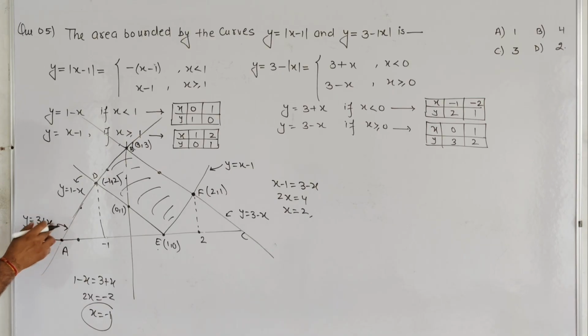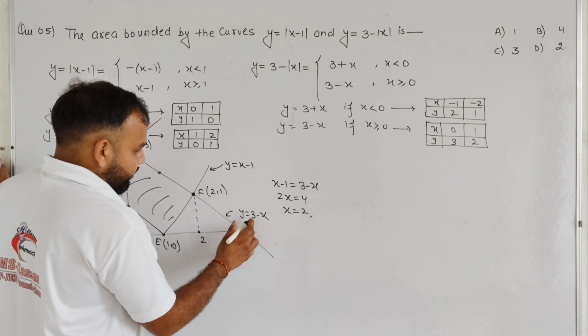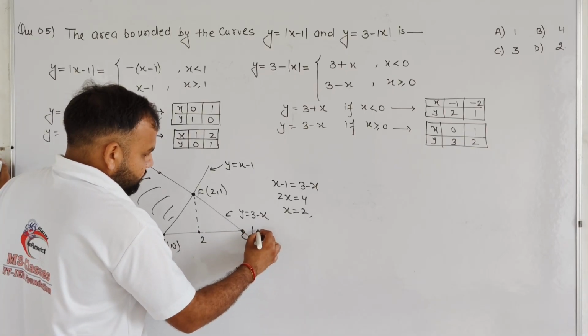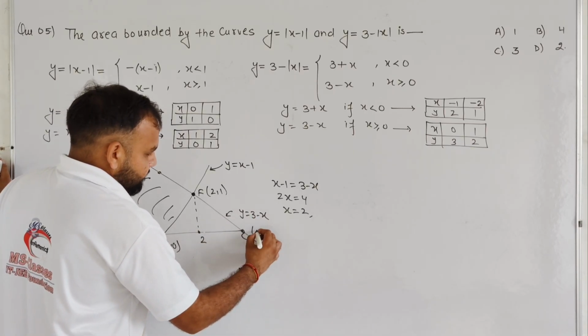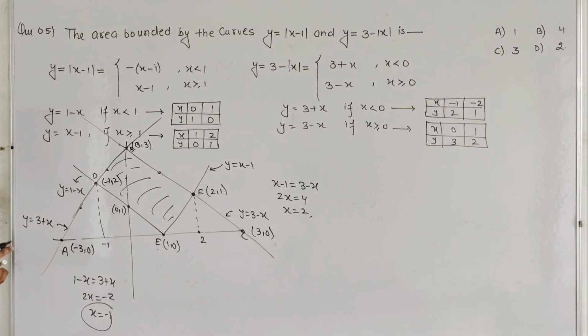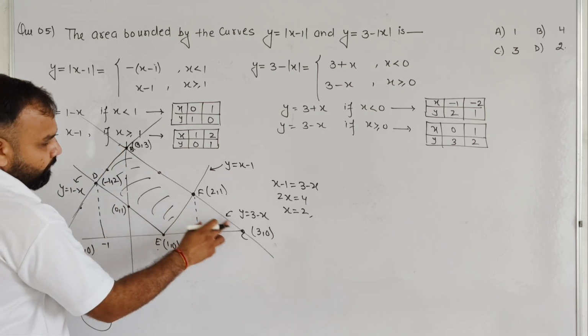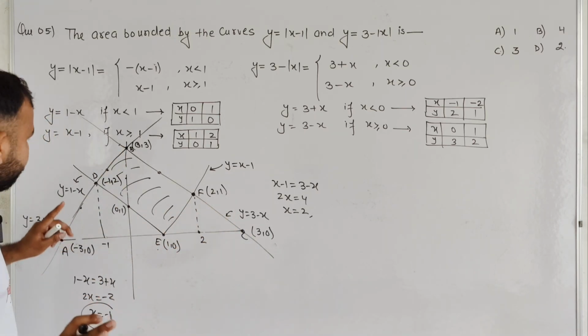This point is the intersecting point of the x-axis and this line. We already did this but cannot write it over here: y is 0 and x is -3. This is the point (-3, 0), and when y is 0, x is 3, the point (3, 0). Okay, so we need all the points A, D, B, E, F and C, and we already calculated all the points.